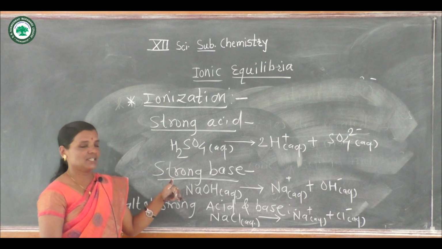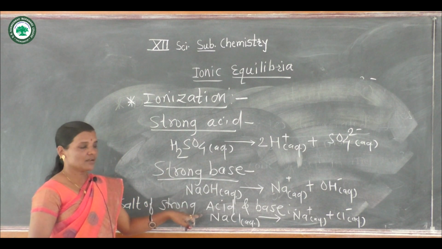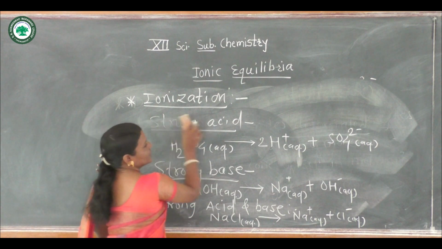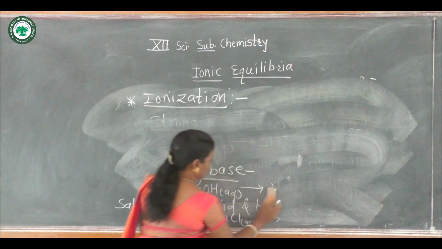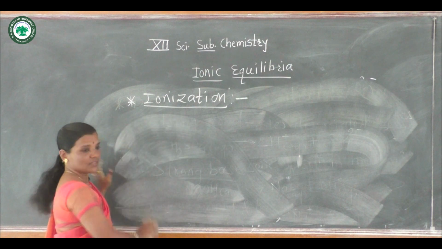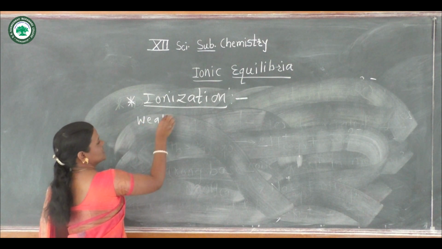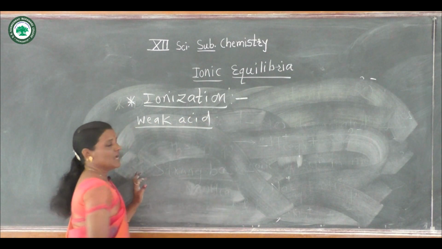Now if we see the examples of weak acid, weak base and salt of weak acid and weak base, then here the equilibrium that exists is partial equilibrium. Let us see an example of a weak acid.